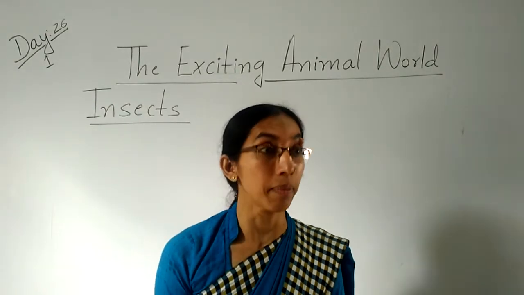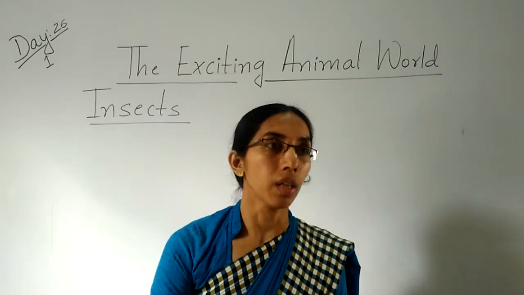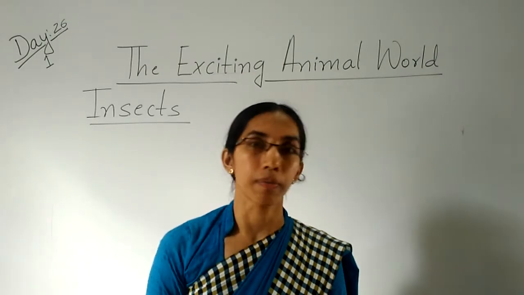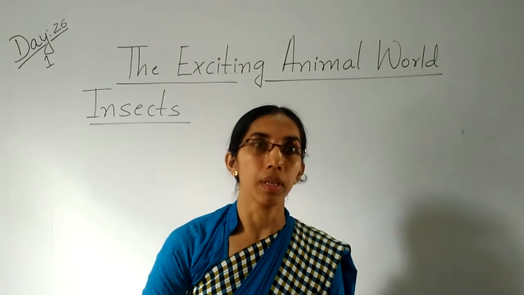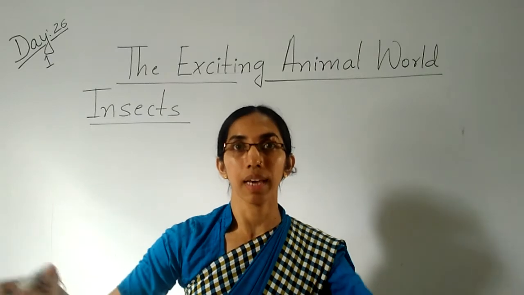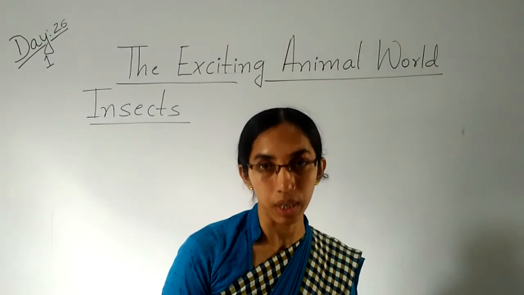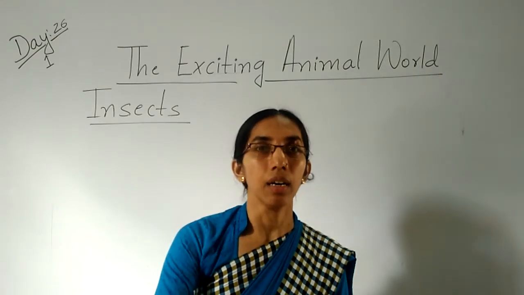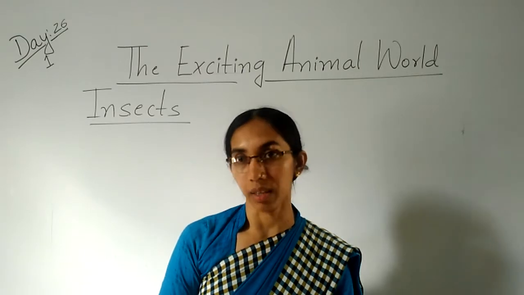Yes or no? Sometimes if any sweet things fall on the floor or on the platform in the kitchen where your mama is preparing the food, within minutes you can see ants gathering.